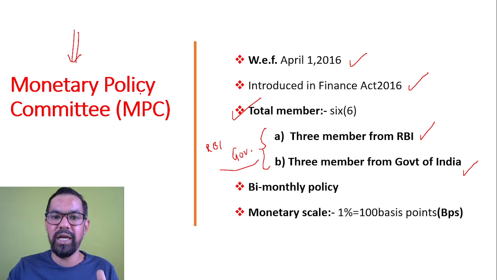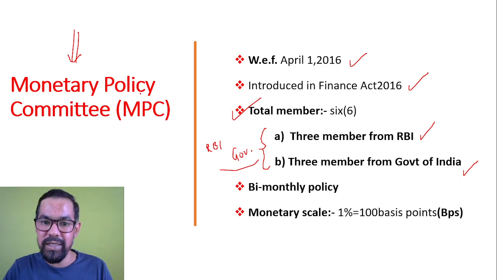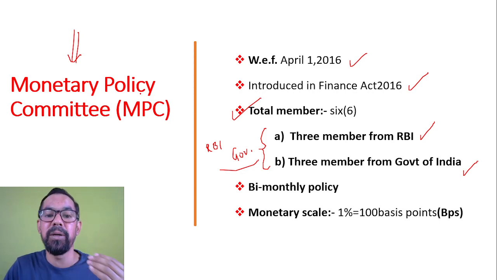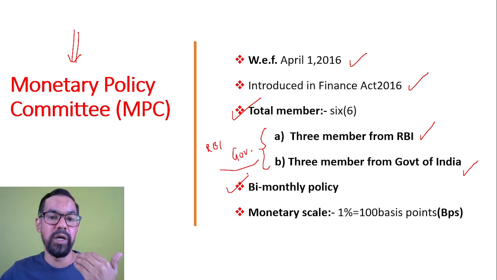If the RBI governor says we need to increase liquidity, that decision goes in favor of the RBI team. If they say we should decrease liquidity or maintain the same level, again the decision goes with the RBI governor only. This meeting is held bi-monthly nowadays. If you study the last 2-3 years, they conduct this meeting every 2 months.